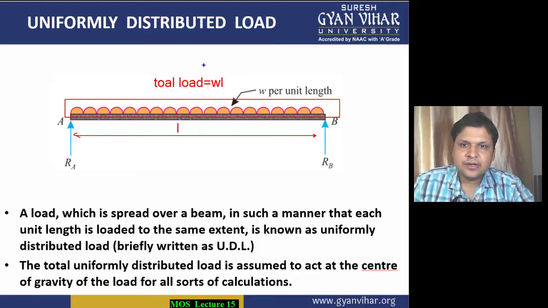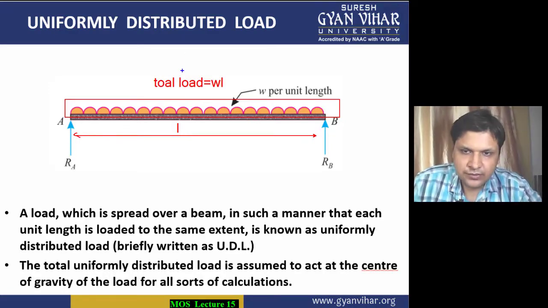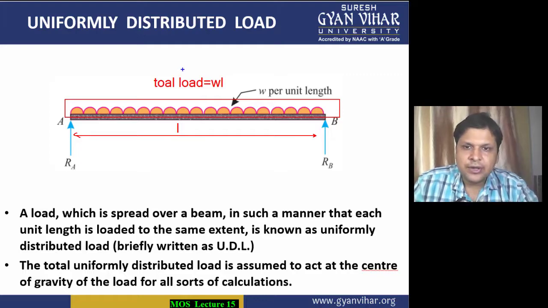Center means, considering this whole is L, the point load which we are considering as a replacement for this uniformly distributed load will be considered to be acting at the center, means L by 2 distance from one of its endpoints.